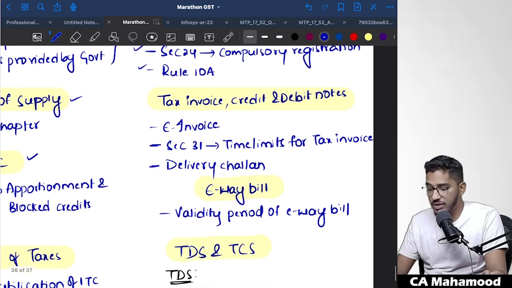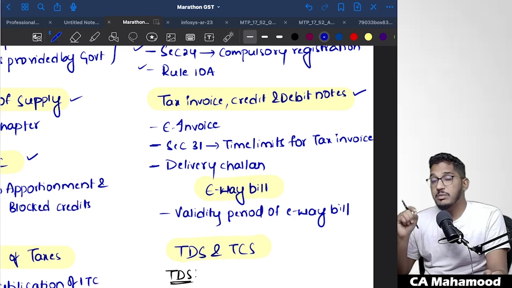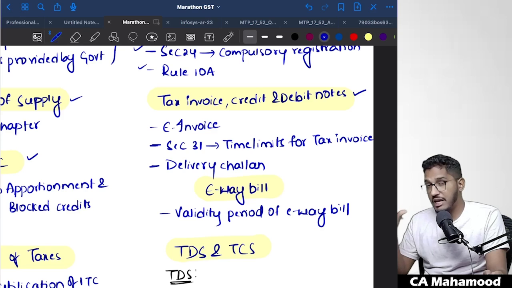Then coming to tax invoice, credit and debit notes. In that particular chapter, e-invoice is going to be very important. Then section number 31, which talks about the time limit for issuing a tax invoice. In case of supply of goods, what is the time limit? In case of supply of services, what is the time limit? In case of continuous supply of goods and continuous supply of services, what is the time limit for issuing a tax invoice? That is going to be very, very important.